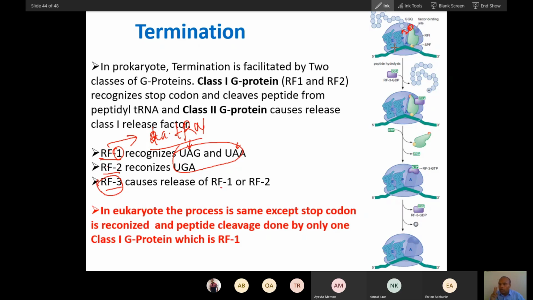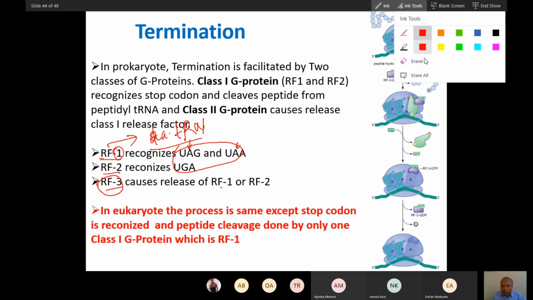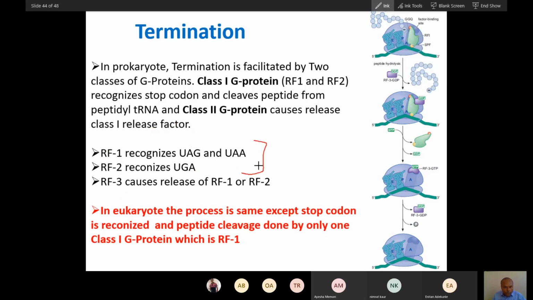So there are two functions of release factor 1 and 2. One is binding with the stop codon. Second is hydrolytic cleavage of the peptide bond. So the peptide will be released. Now this release factor 1 or 2 will be removed by a third factor. This is called release factor 3. This protein will be released by another protein. It will come and release.